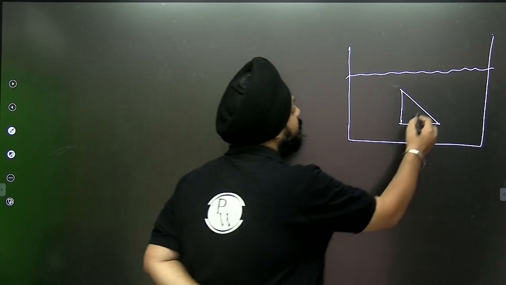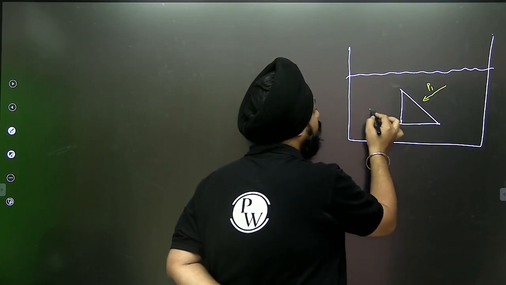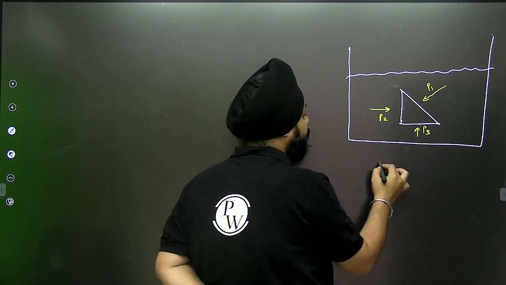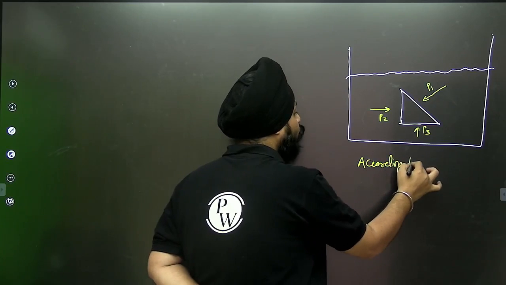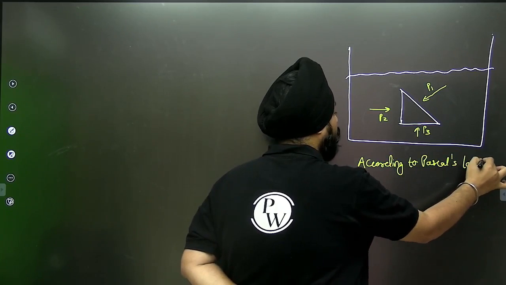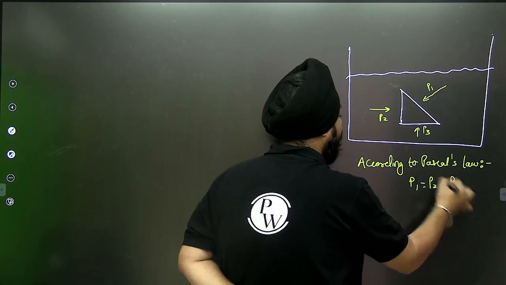It means that suppose this is a side first, then there is a pressure P1. Suppose this is a pressure P2, and this is a pressure P3. According to Pascal's law, we need to prove that P1 is equivalent to P2 and that is equivalent to P3.